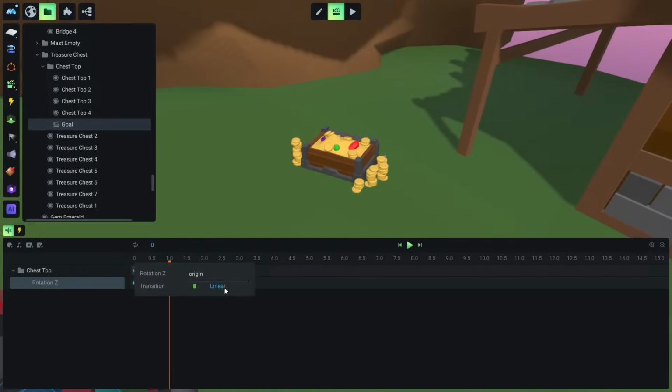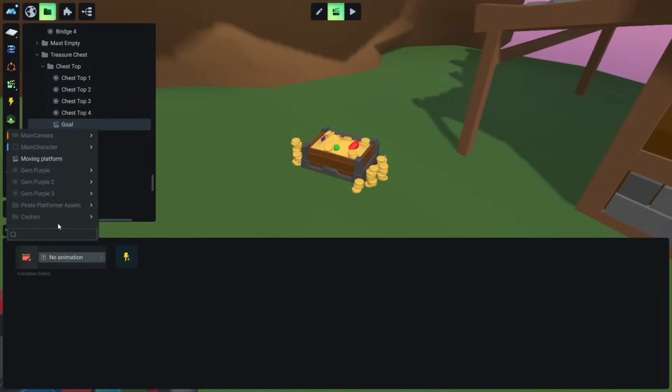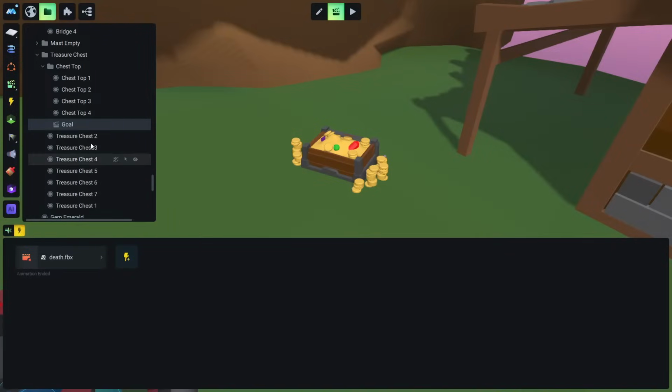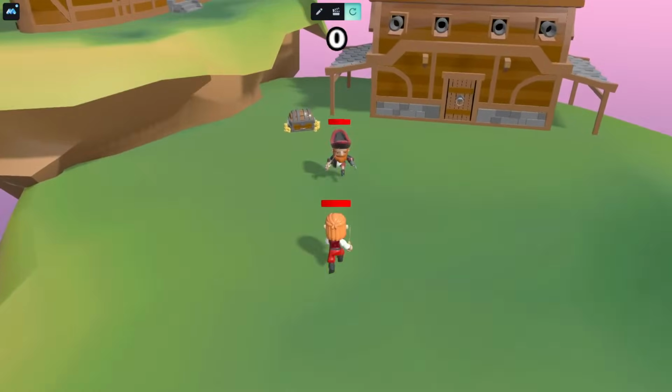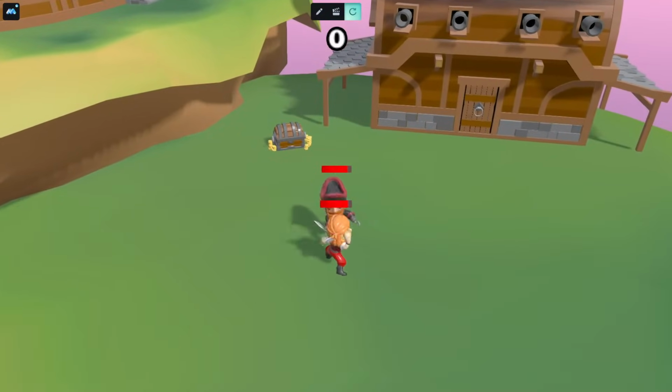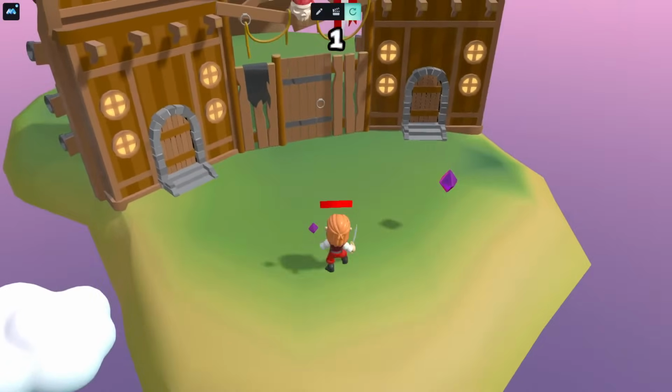Let's add some interpolation here, the same stuff that we did before. And we want this animation to play when an animation stops, and this animation is the death of the captain. All right. So let's try this again, and let's try to kill the captain, and if we succeed, this chest top should be open. Oh, we have died. It's okay.